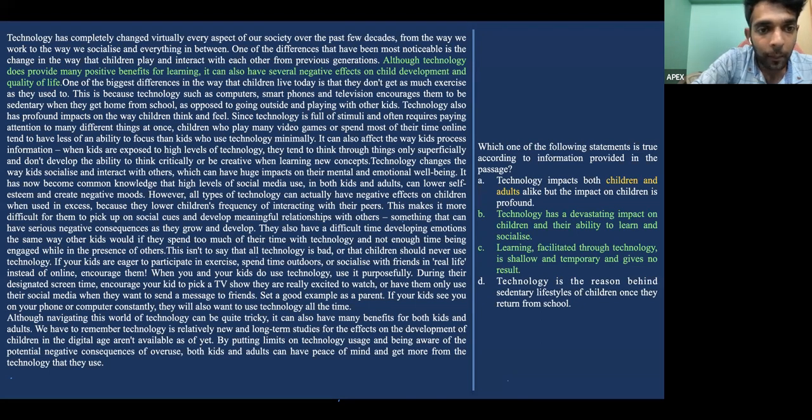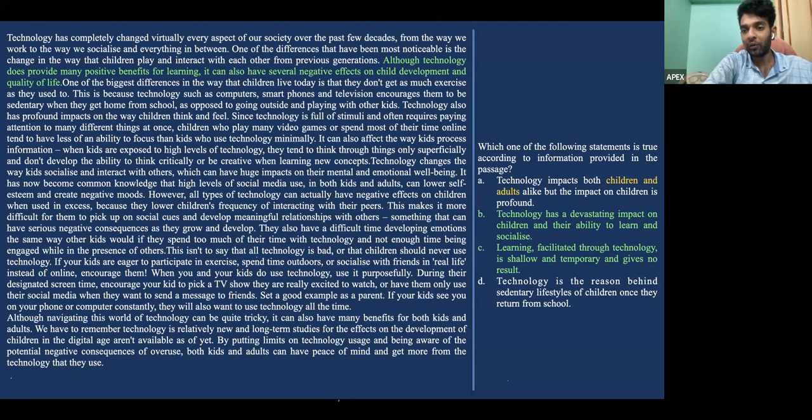Just give me one moment. It's again linked with, it has now become common knowledge that high levels of social media use in both kids and adults can lower self-esteem and create negative moods. However, all types of technology can equally have negative effects on the children when used in excess, because they lower the child's frequency of interacting with their peers.